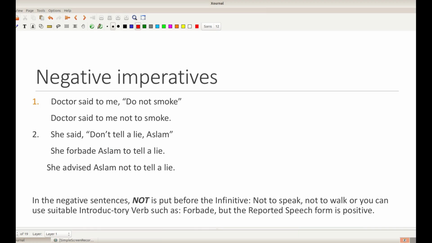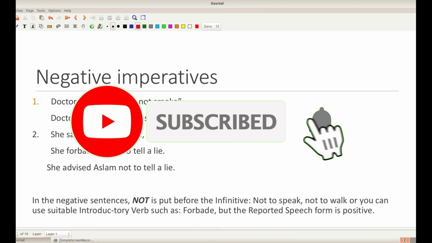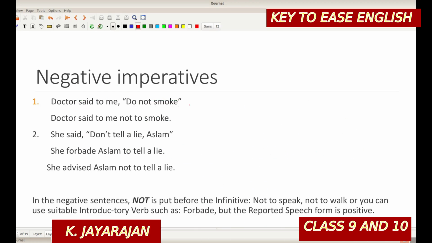And here negative imperatives are coming. The doctor said to me, "Do not smoke." The doctor said to me not to smoke. Not "do not smoke," but "not to smoke." She said, "Don't tell a lie, Aslam." She forbade, objected, Aslam to tell a lie.